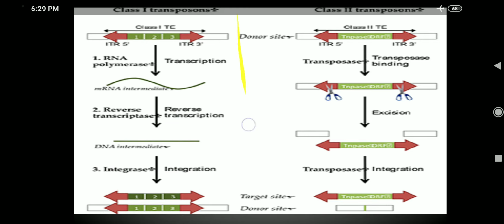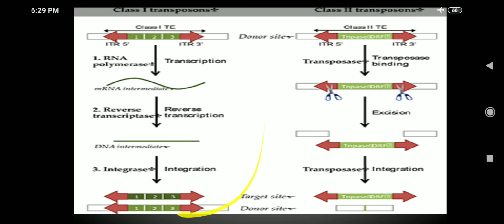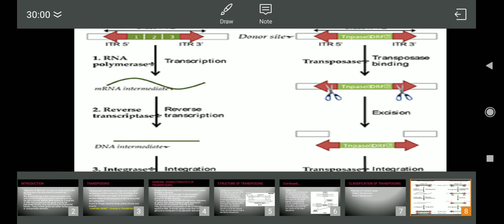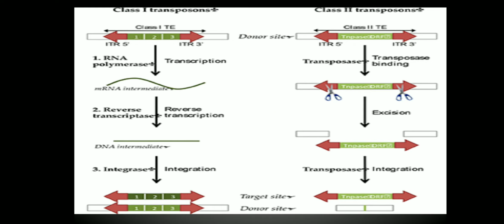So this is class 1 transposon, which undergoes a copy paste mechanism where an RNA intermediate is involved. In this, DNA is not excised, it is not removed and put into another location on the DNA at the target site.